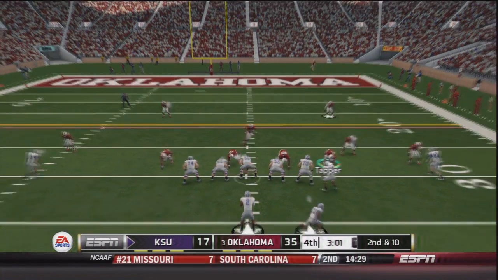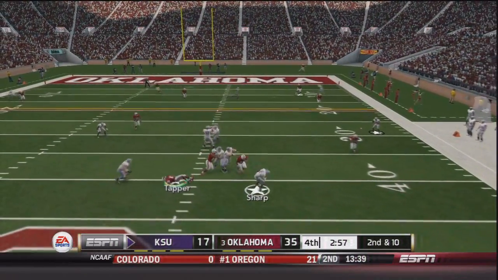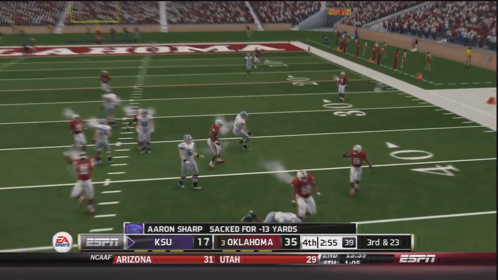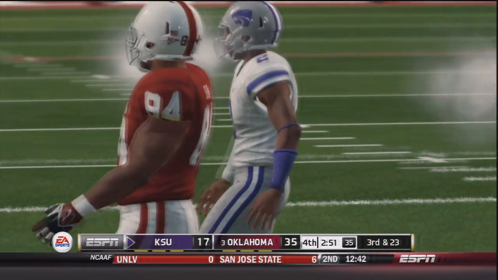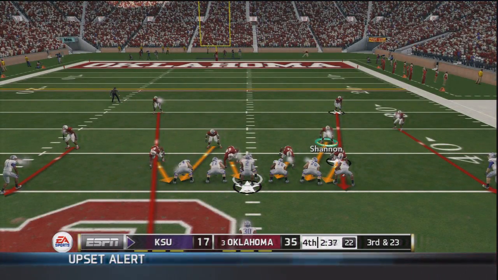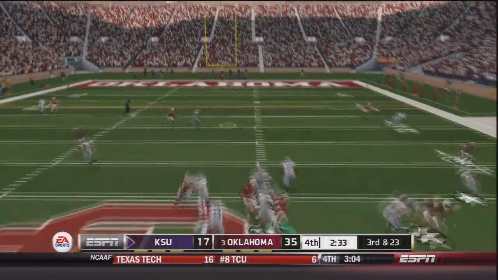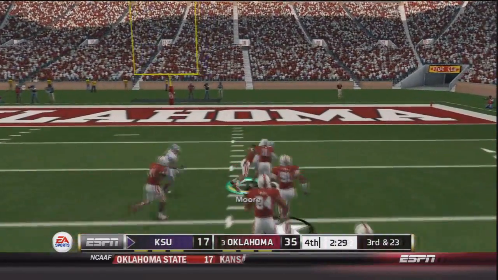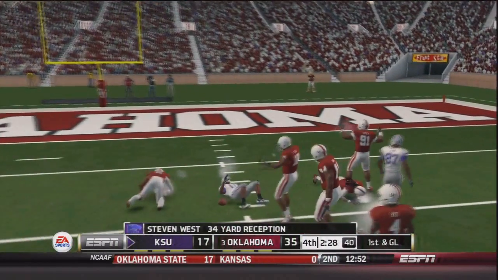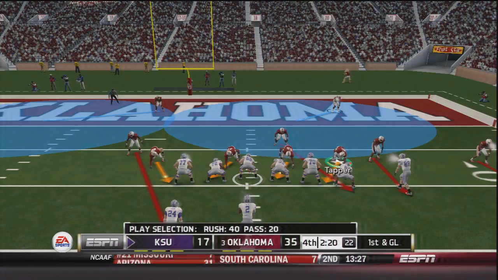Now on 2nd and 10, in shotgun, Aaron Sharp takes the snap. He's going to try to run to his right side, but he hits his own lineman. He's stumbling and falls on the ground. A loss of 13, and probably 8 of those he was just trying to regain his balance. So now 3rd and 23 for the Wildcats. Sharp takes the snap. He's under pressure, throws, it's caught by West, who breaks a tackle, breaks another tackle, and he finally is brought down, but he does get the first down. A 34-yard gain. 1st and goal for the Wildcats.